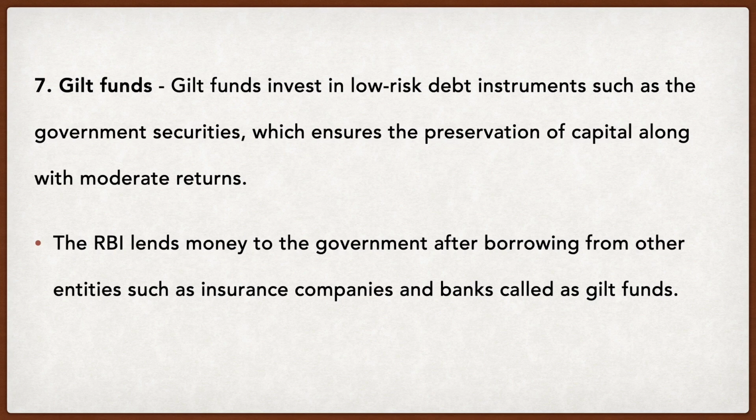It ensures preservation of capital along with moderate returns. It might give you a lower return, but it is a promised one. It cannot be backed out or broken in between the time period of the investment, but it will provide you the promised return regularly without fail. Is that clear? So this is the concept of gilt funds.